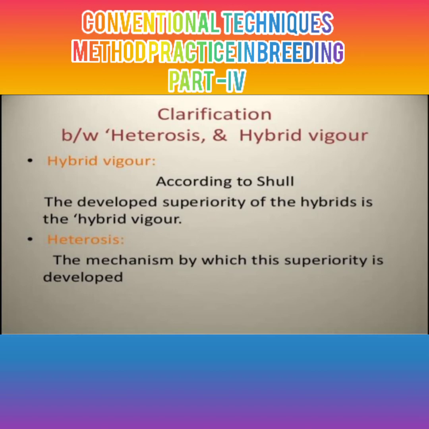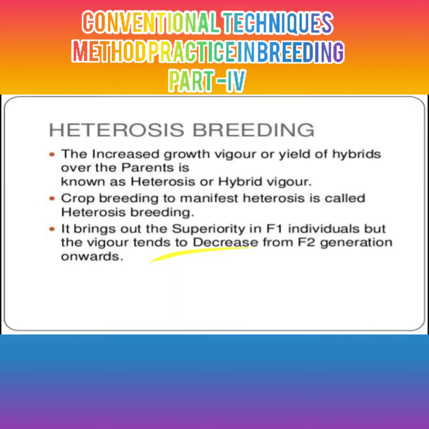According to Shull, the developed superiority of the hybrid is known as hybrid vigor, and heterosis is the mechanism by which this superiority can be developed. Heterosis is nothing but the superiority developed, and hybrid vigor is nothing but the hybrid being more superior.